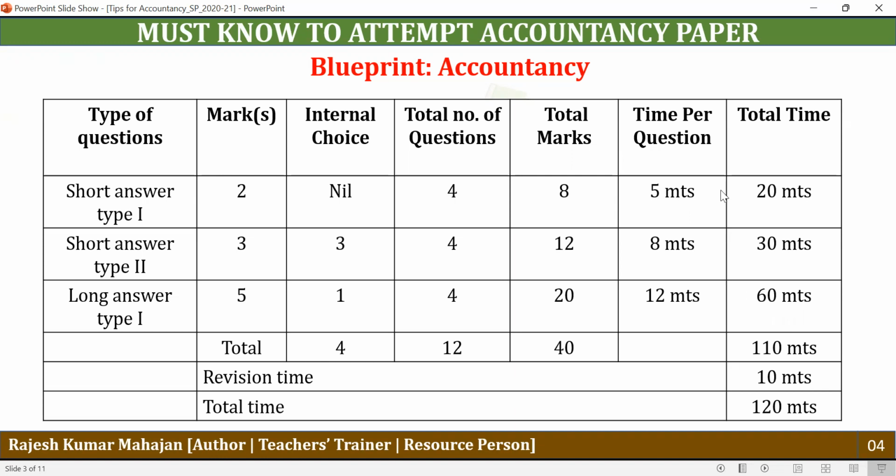A question of 2 marks should be attempted in about 5 minutes, a question of 3 marks should be attempted in 8 minutes, and a question of 5 marks should be attempted in about 12 minutes. This way, 2 mark questions should be attempted in 20 minutes, 3 mark questions in 30 minutes, and 5 mark questions in 60 minutes. This way, you should be able to complete your paper within about 110 minutes, and 10 minutes should be reserved for revision. This way, you will be spending the 120 minutes allocated for this paper.